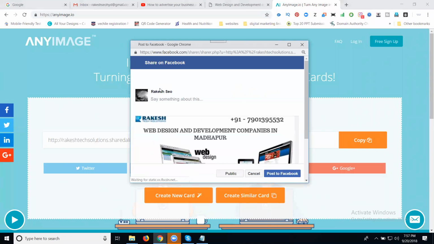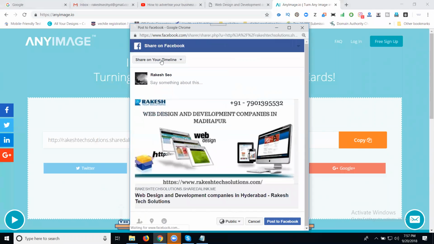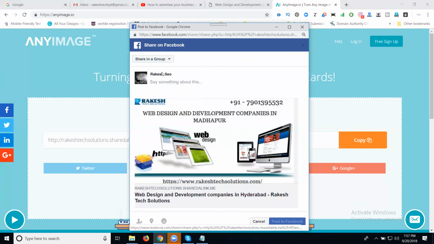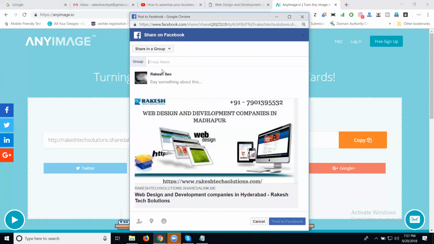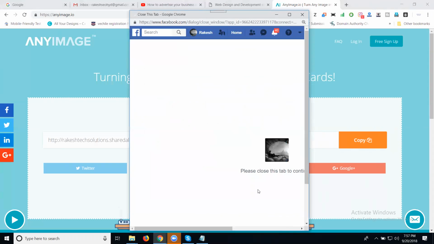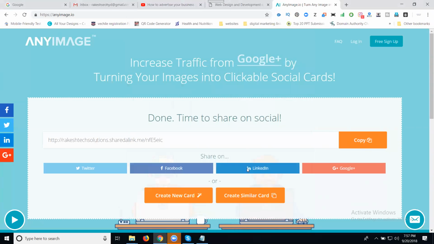Next, I'm selecting group. Watch carefully. Click here, group, and select, then post it. That is Facebook. Next one, we can select the option called LinkedIn. Now click LinkedIn.